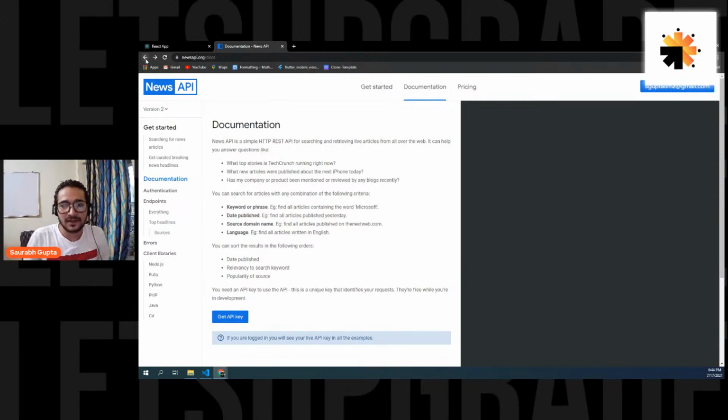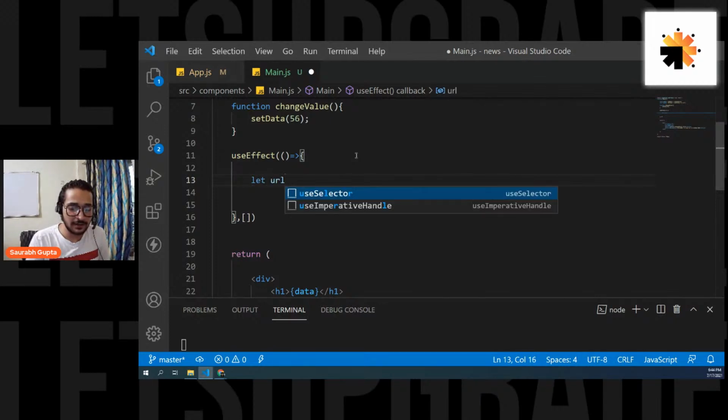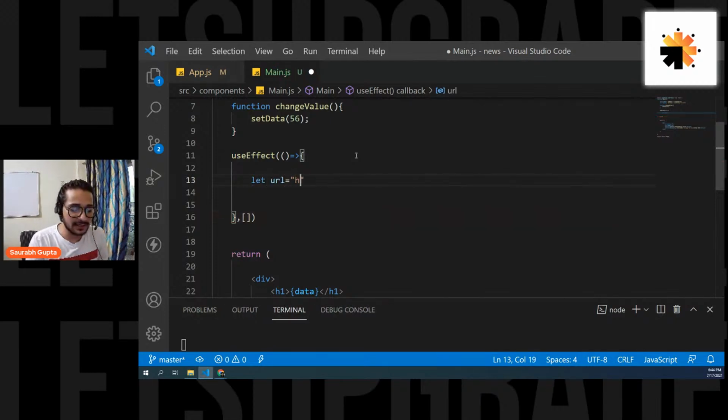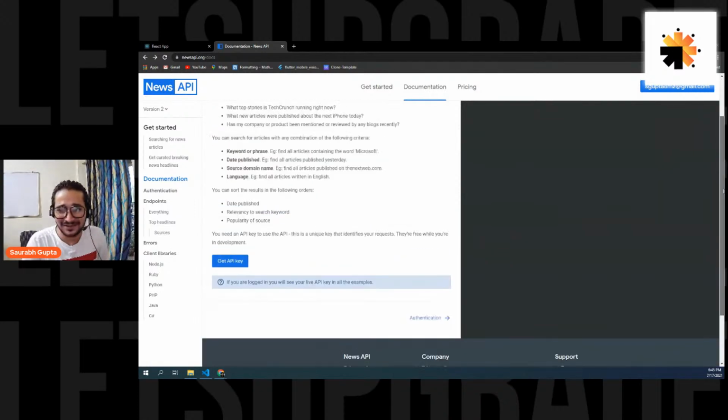Okay, guys, everyone. So I have the API key now, and now I'm going to tell you the URL. I'm not going to go through the documentation here because you can use any other API as well, depending on the project. I'm going to tell you the base URL that we can use for this. So the URL goes like this. Let URL equals https://newsapi.org/ okay, now I think I forgot the URL. I have to check the documentation.